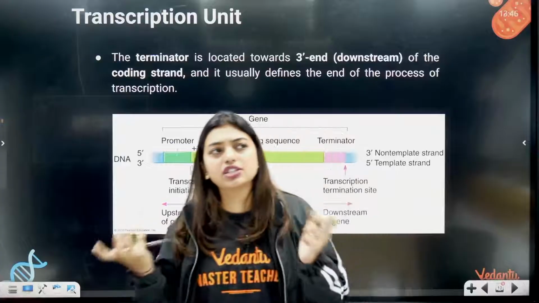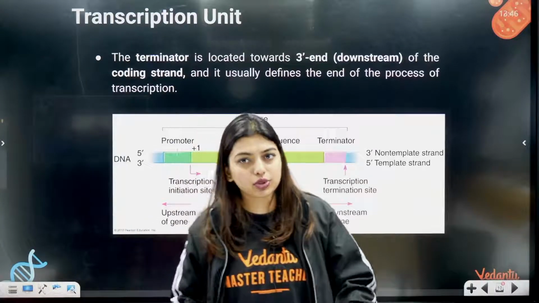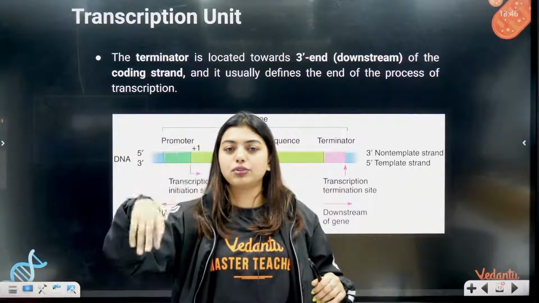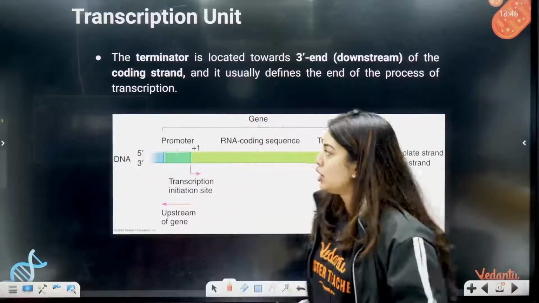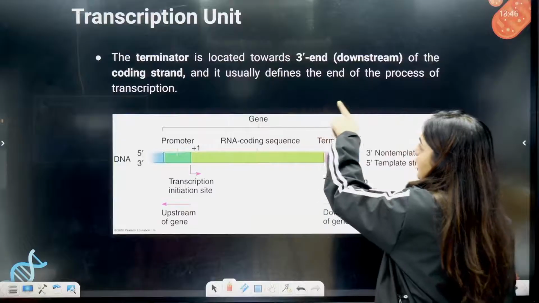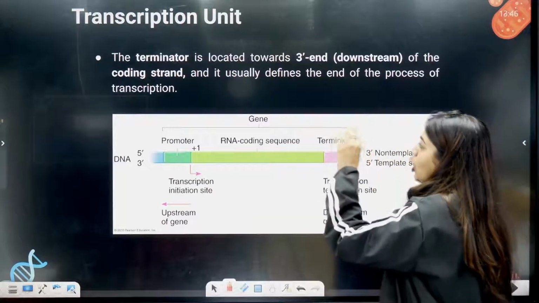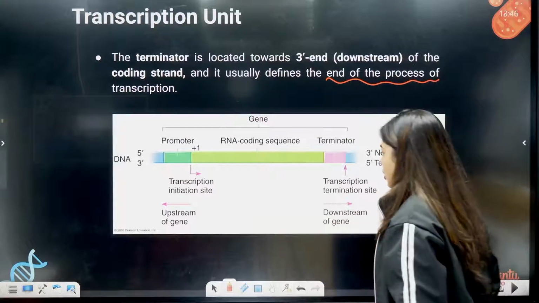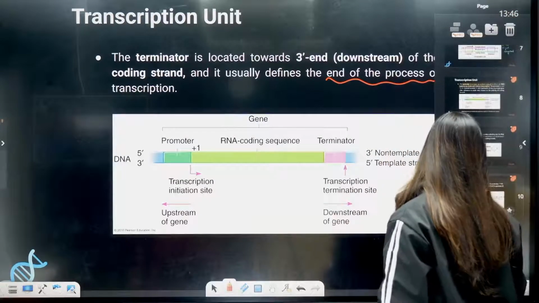Okay, and then this RNA polymerase does not know when to stop, so he will keep going, and then the terminator will be like, hello, stop. How the traffic police tells us to stop, he will tell us to stop. The terminator is located towards the 3' end, downstream of the coding strand, and it usually defines the end of the process of transcription. Clear? End of the process of transcription.